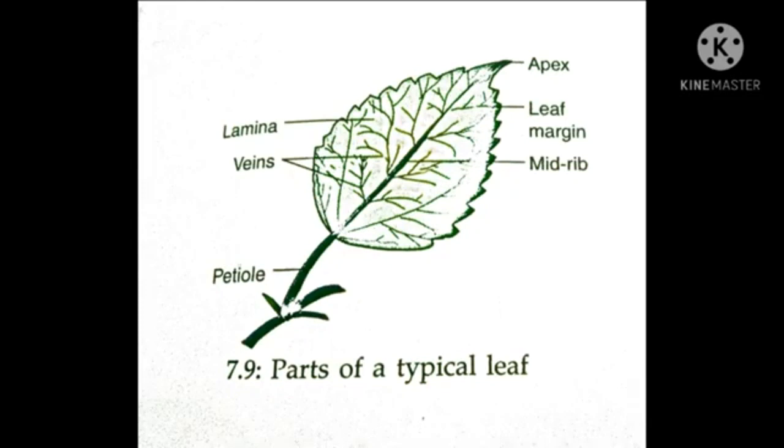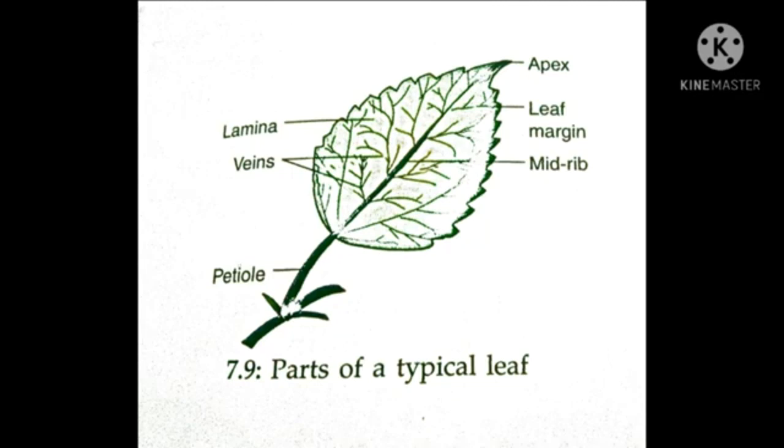Leaf is a specialized organ in a plant to carry out photosynthesis. By this photosynthesis process, plants get their food.